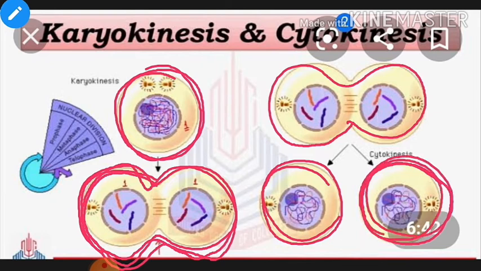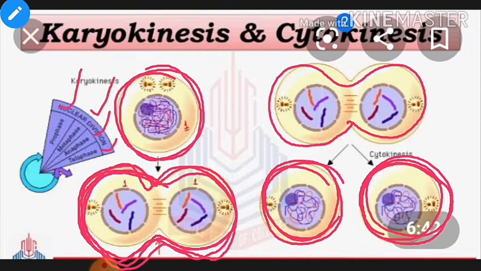Okay, so you can see here there is the formation of two daughter cells after completion of the cytokinesis, and the cytokinesis will occur after completion of the karyokinesis. And in karyokinesis, the different changes occur in the form of prophase, metaphase, anaphase and telophase.